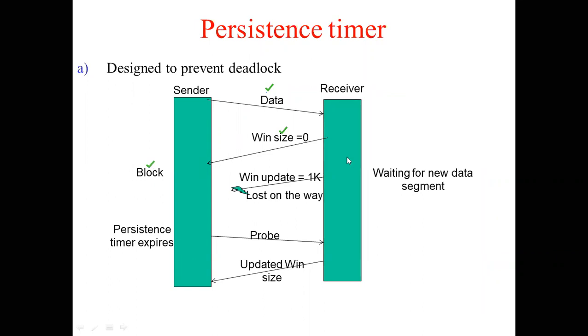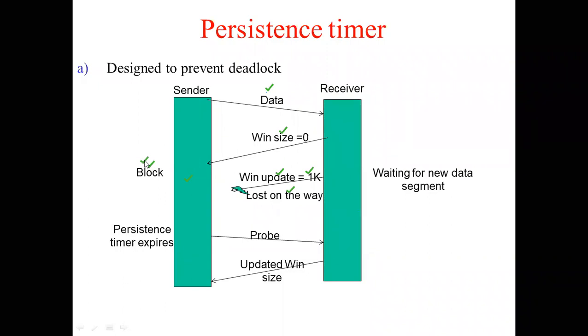So imagine after some time, receiver has processed the data and it has sent a window update of say about 1K. Just an example, 1K means 1024 bytes buffer space is available. This update is on the way to the sender, but something goes wrong in the subnet and this update stops. That is, it gets lost on the way. Now, if it gets lost on the way, there is no way the sender will come to know that the receiver is ready to take new data. So sender is still blocking only. It is still remaining in block state because it has not got this window update. It is lost on the way.